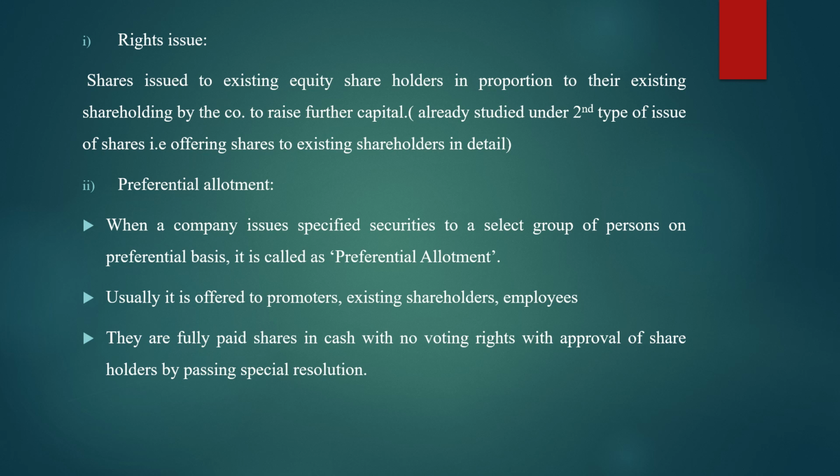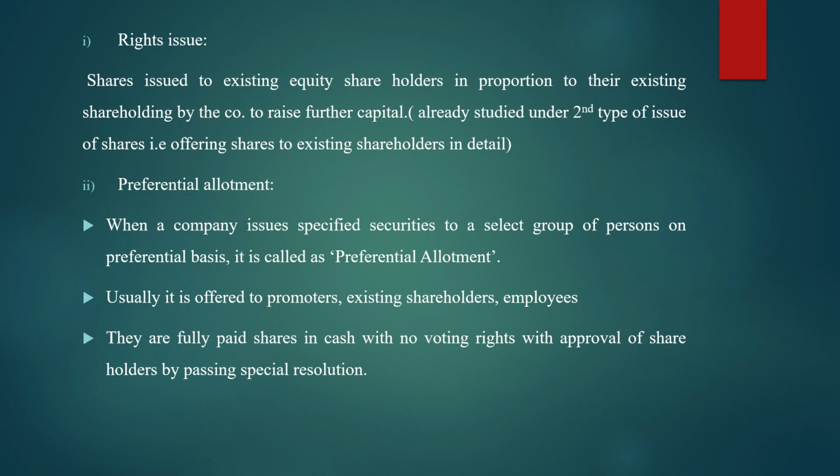While explaining private placement, I told you cash payment is not allowed, but payment is to be made either by cheque or demand draft. That is, other than cash, any other mode of payment is applicable. But coming to preferential allotment, payment is to be made only in cash. So there are few differences which you have to remember. Fine. So here payment is to be made in cash.